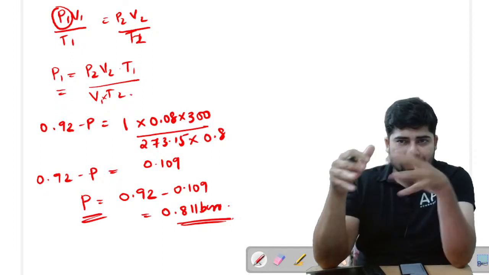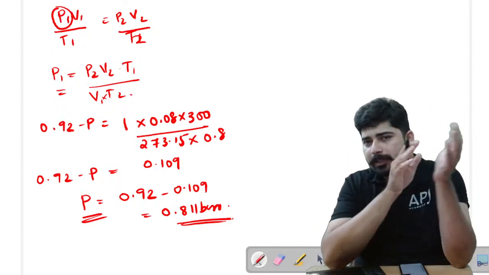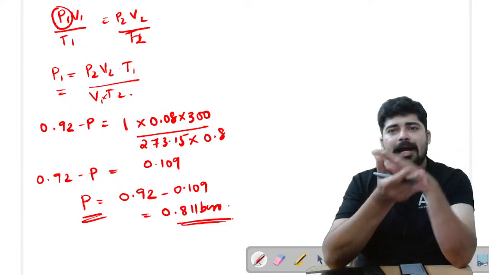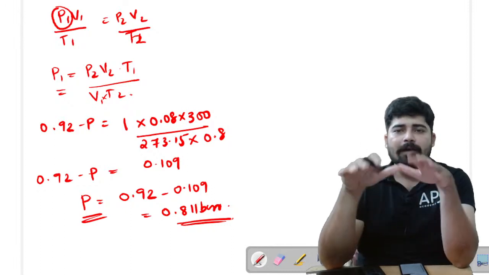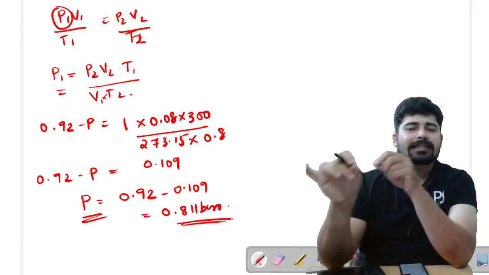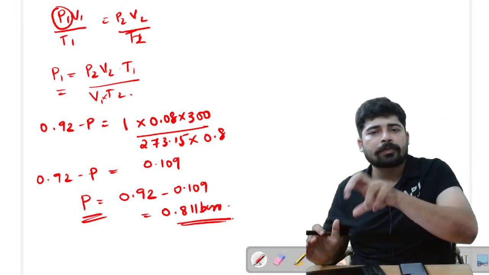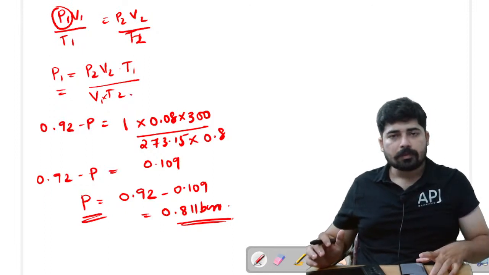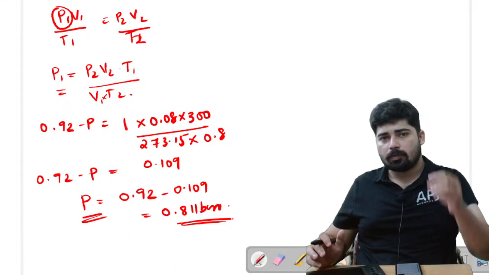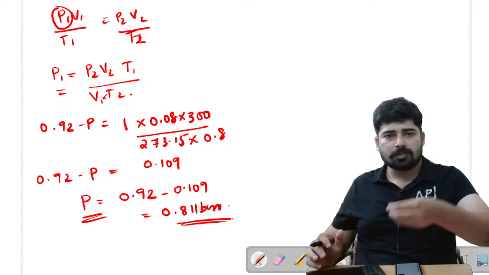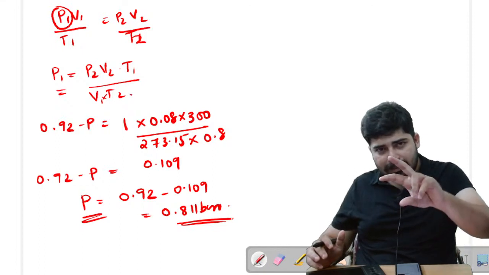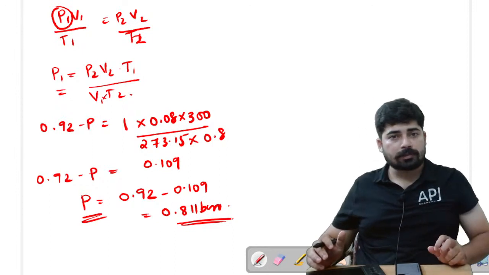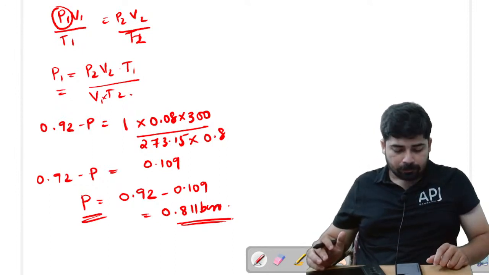So prior to this question, I gave you a clear-cut picture on what is aqueous tension, what happens when a dry gas is taken over water. I have given that picture so that you can solve this kind of questions, and these type of questions are average level questions. This question is not a tough one. In NEET we have three categories of question. One is easy, which is direct, and one is average, that means they will have two concepts together in one question. So here Dalton's law of partial pressure is there, and the aqueous tension concept is there.